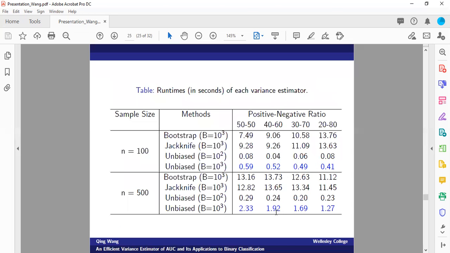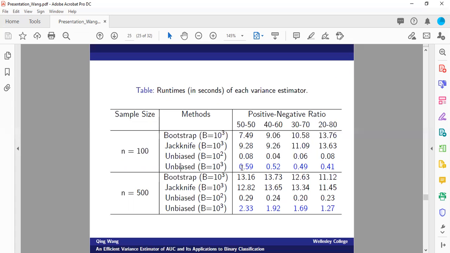When it comes to computational cost, you can see the vast improvement of our proposal. Here again, we have different sample sizes and different ratios between the positive and negative classes. I show you the bootstrap, jackknife, and our unbiased method. Here I only show 2 choices of number of partitions.